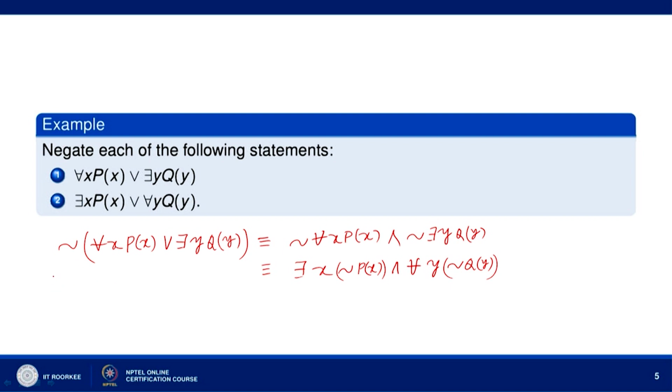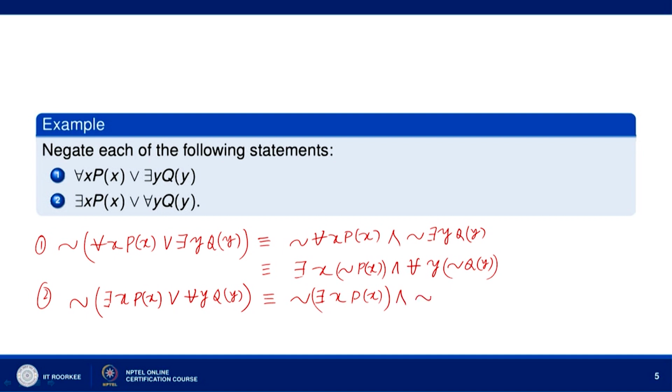Let us take the second one now. Negation of there exists x p x or for every y q y. So, this is equivalent to negation of there exists x p x, or becomes and, negation of for every y q y.